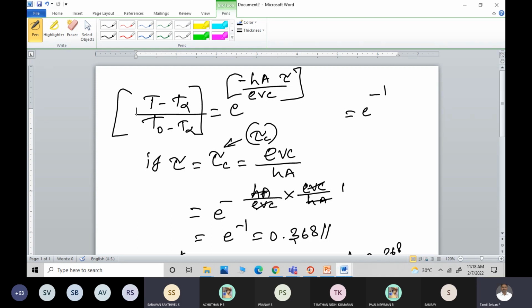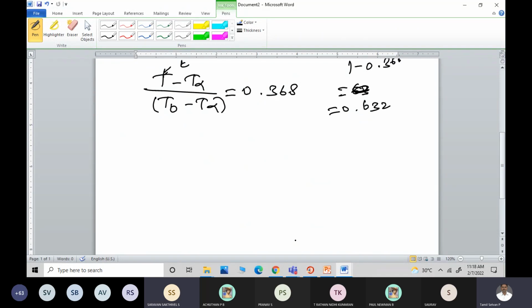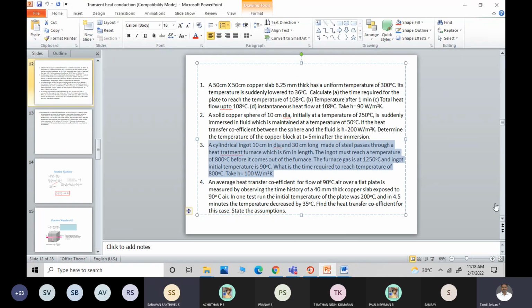Yes, sir. You have to know one thing. One is response time, the other one is sensitivity of the measuring instrument. These two things are very important. So that's why the fourth problem I have given like that.